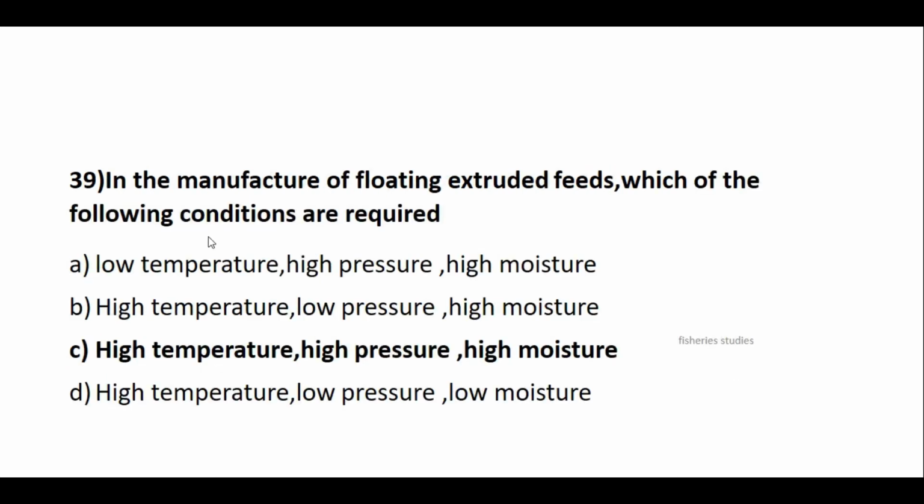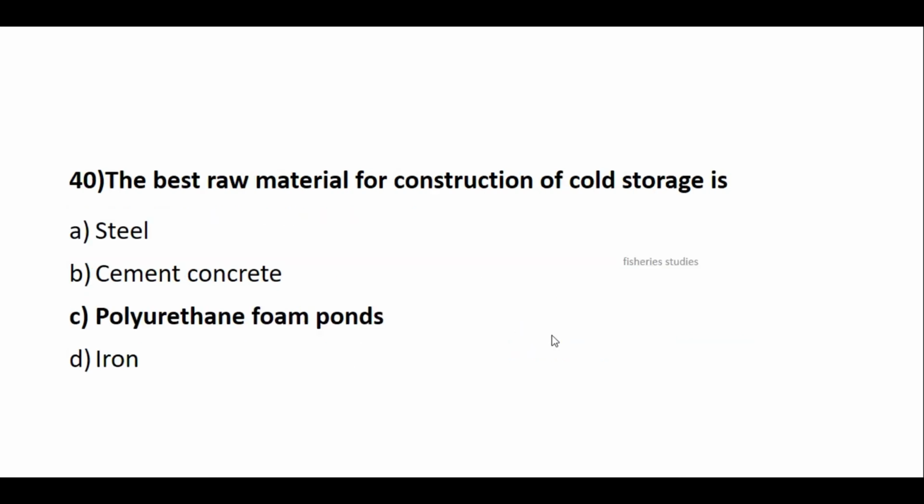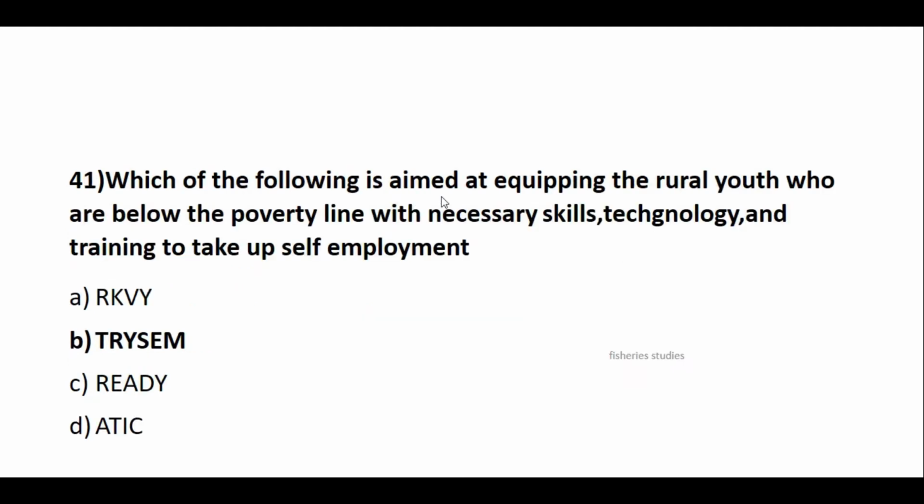In the manufacturing of floating extruded feeds, which of the following conditions are required? We need a high temperature, high pressure and a high moisture. The best raw material for construction of cold storages. Answer is polyurethane foam boards. Which of the following is aimed at equipping the rural youth who are below the poverty line with necessary skills, technology and training to take up the self-employment? Answer is TRYSEM. Its full form is Training of Rural Youth for Self-Employment Program.